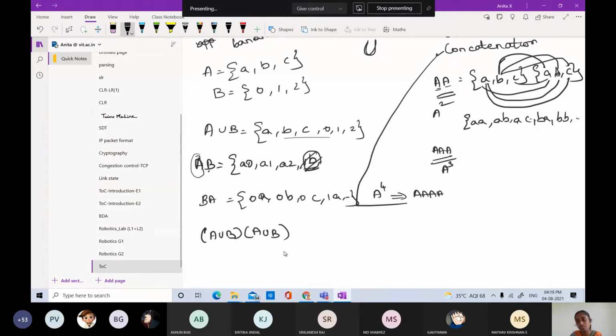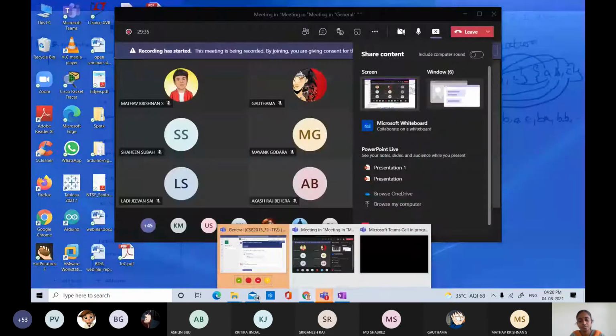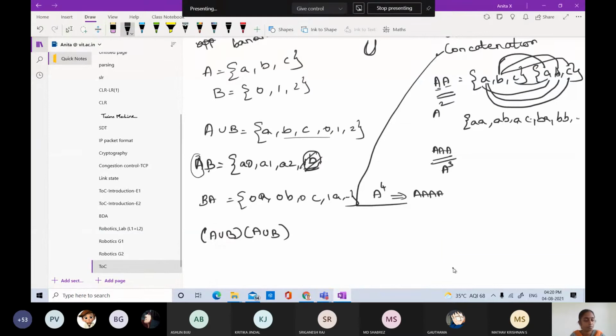And what will be the length of the strings? Yes, length of the string is 2, right? Length of the string is 2, good.